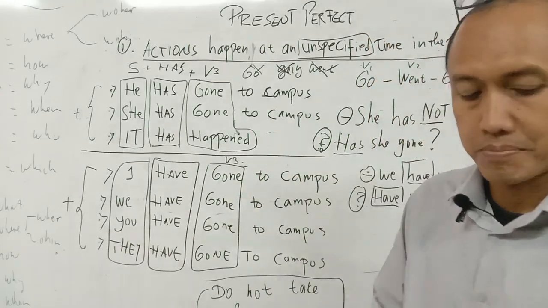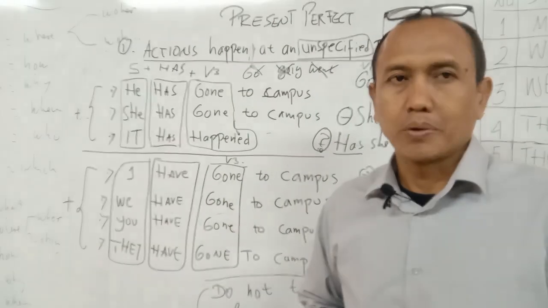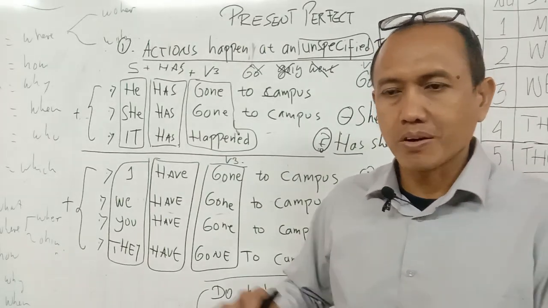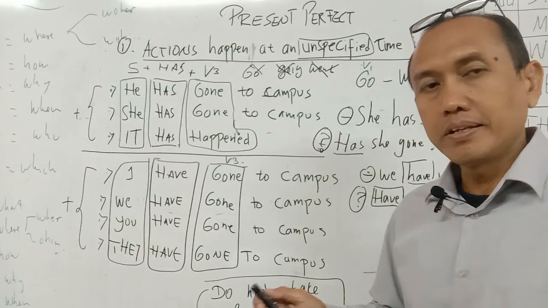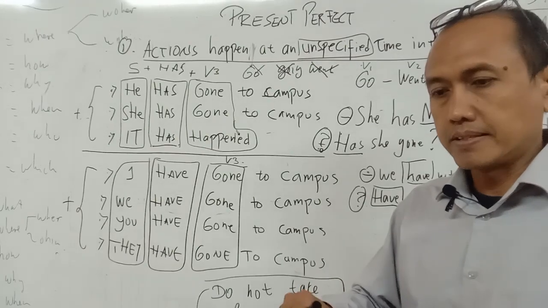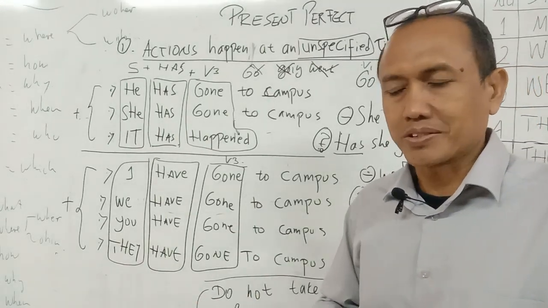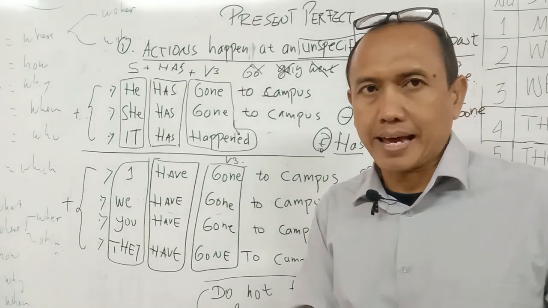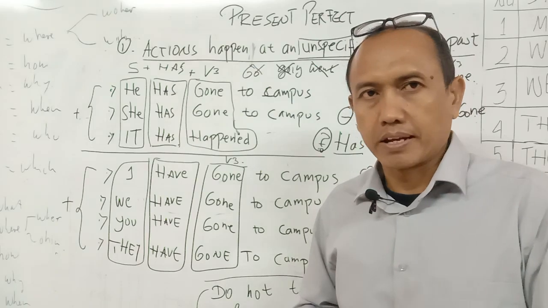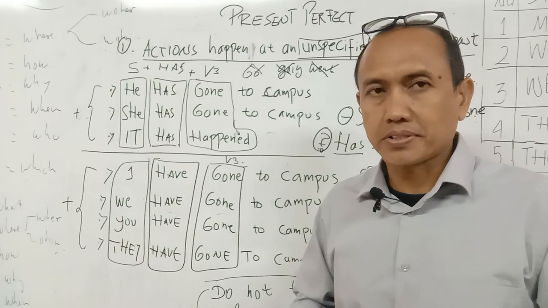Now we're talking about present perfect. It is confusing. We are confused with the present perfect, present perfect or past tense. When we look at the name, it is present. Present means in the present time, now. Okay, so past tense is for past action and it's already stopped at the time of speaking. The present perfect is different from past tense.